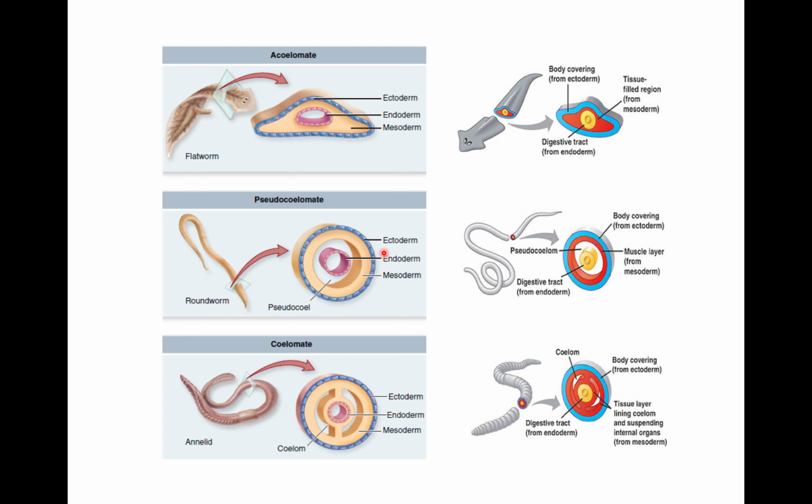Coelom is also known as eucoelom or true coelom, but pseudocoelom is known as false coelom. The coelom or true body cavity is lined with a peritoneum, and the pseudocoelom is partially lined with a peritoneum. The coelom is developed by the splitting of mesoderm, but the pseudocoelom is developed from the blastocoel of the embryo.